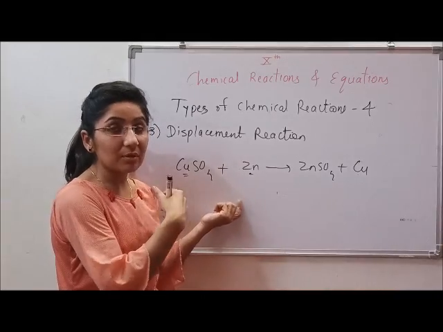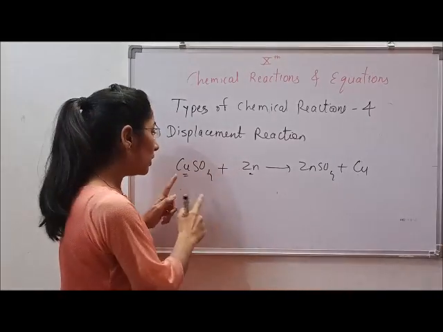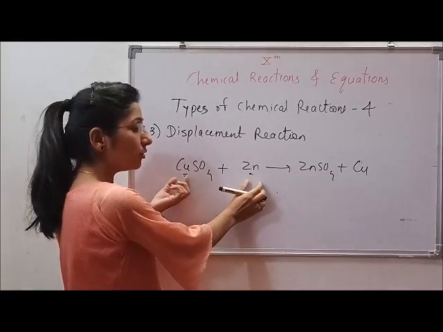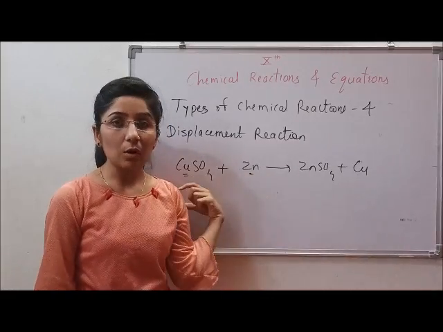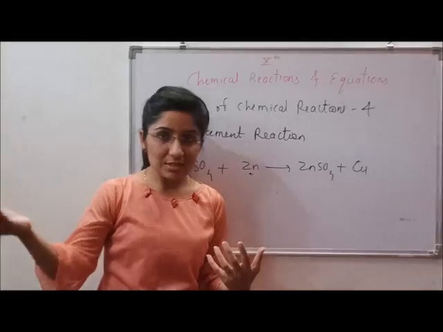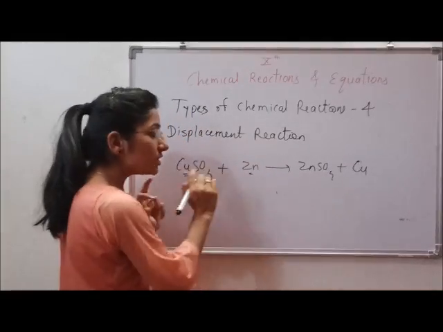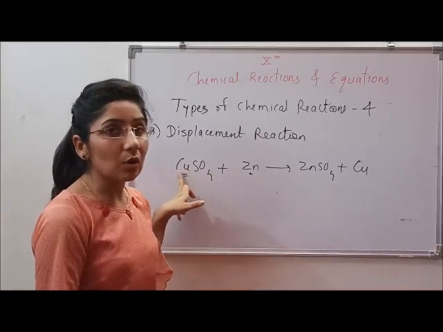It has formed an ion with some other ion. So this copper, which is in the ionic form, and if we compare both the metals, zinc is more reactive than copper. The reactivity of metals is something you will be dealing with in the next lessons, which will be coming in your syllabus. For now, among these two metals, zinc and copper, zinc is more reactive than copper.